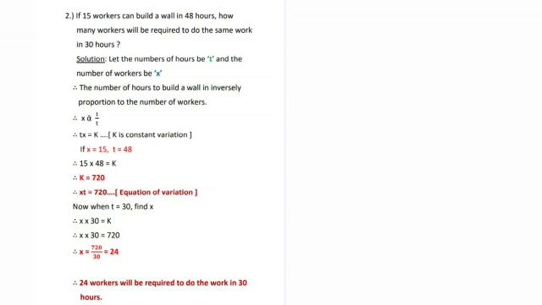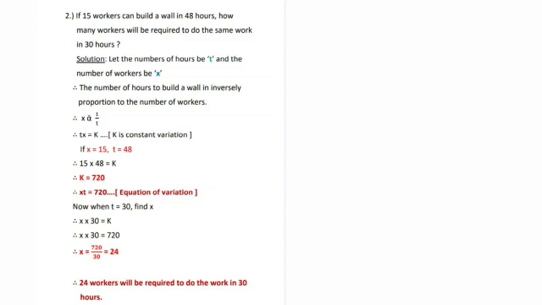So, what is your constant? What is your K? Your K is 720. So, now when they have said that the time taken is 30 hours, you are going to find out the number of workers, that is X. So, when T is 30, you are going to find out X. So, X into 30 is equal to K. X into 30 is equal to 720.